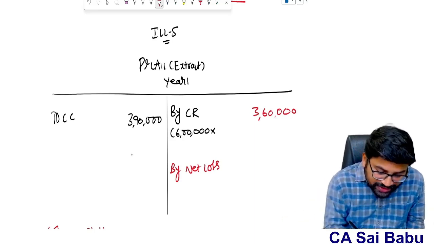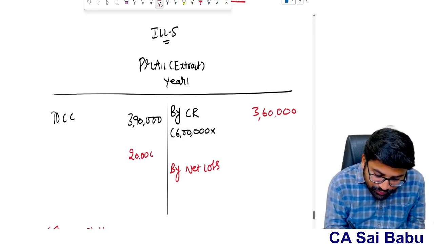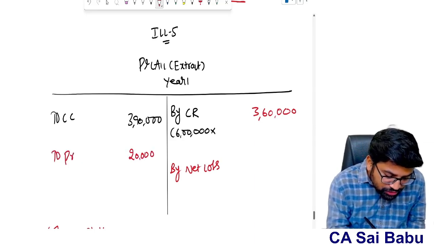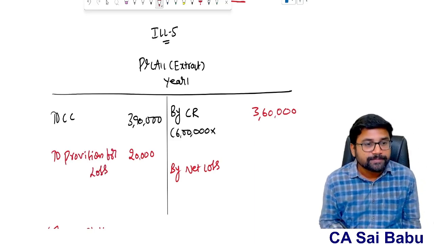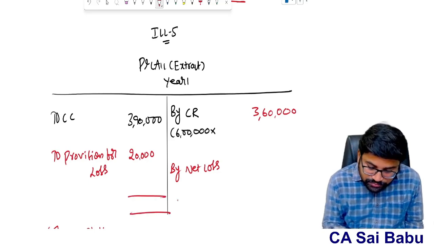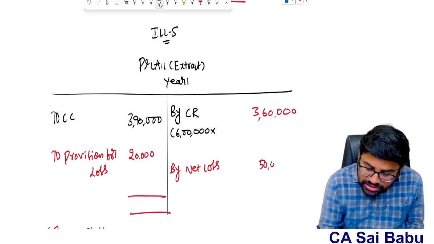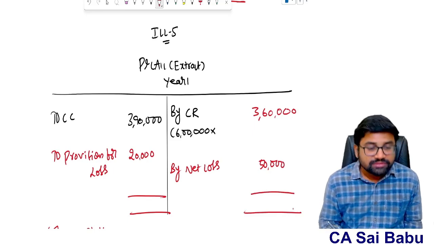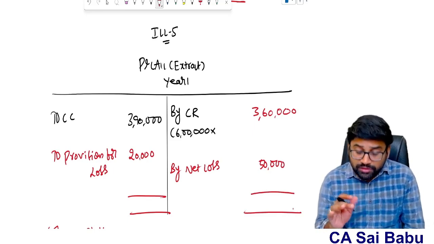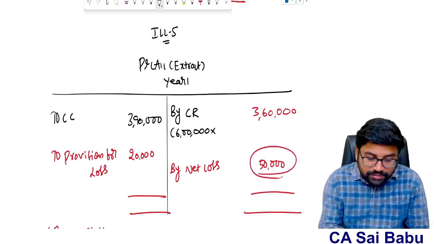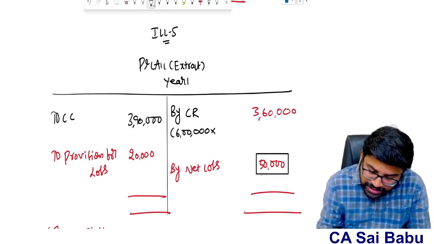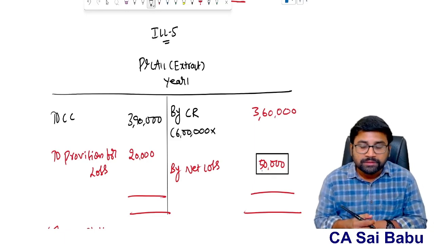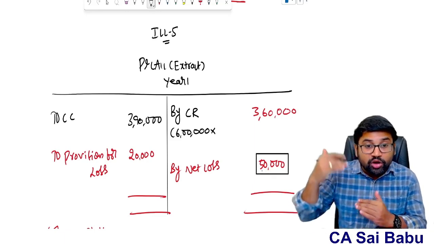20,000. Now for that, what we do? We create a provision. So provision for expected loss 20,000, or provision for loss. And what will be my total loss? Net loss 50,000. My net loss is 50, sir. How is it 50,000? Please understand, sir. Because overall my contract is in loss.